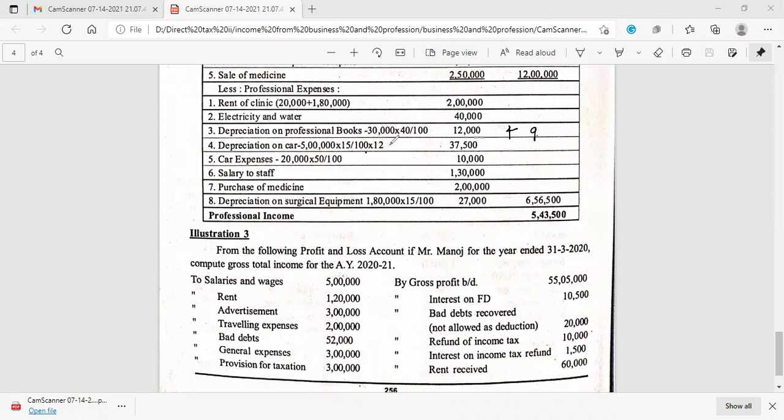So for the full year we'll be getting 75,000 as the amount of depreciation. Into 1/2, the same principle we applied in the case of car expenses. 50% is used for personal purpose and another 50% for professional purpose. So 75,000 into 1/2 will be 37,500.